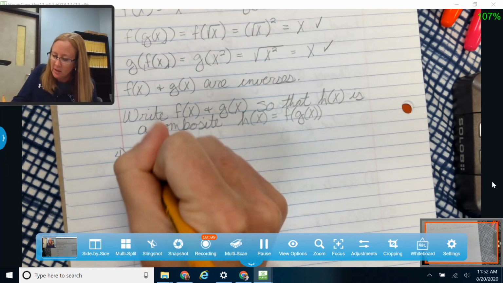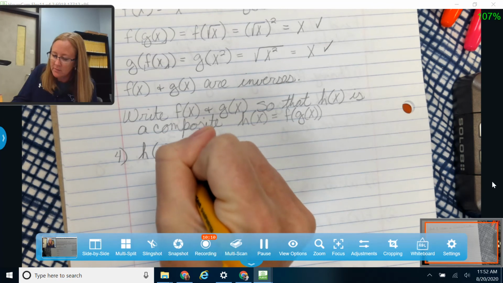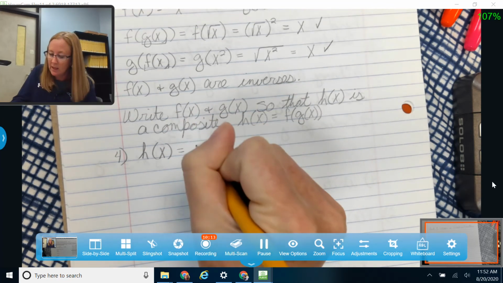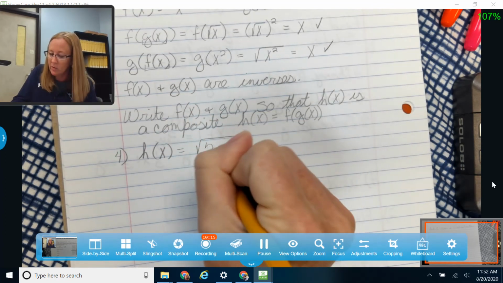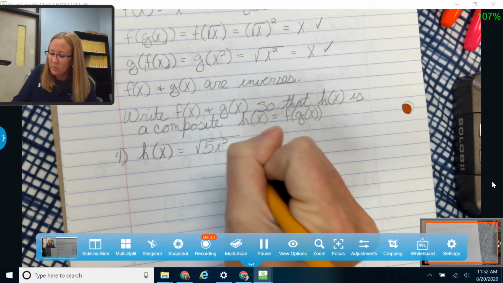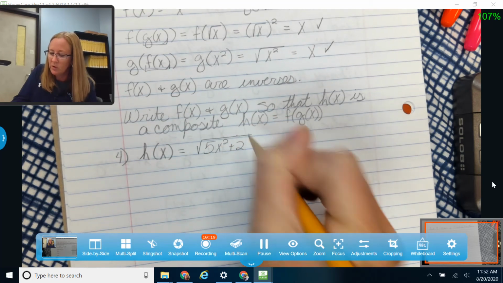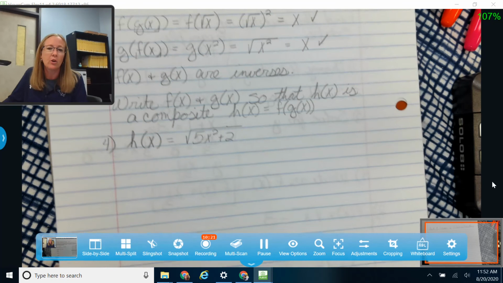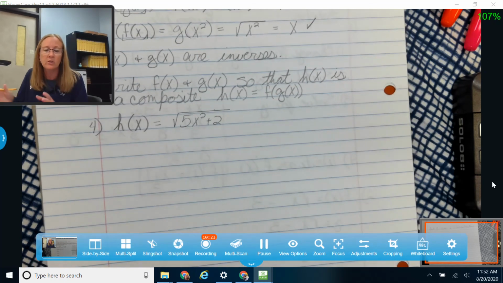So I'm going to give you h of x. So h of x I'm going to give you is the square root of 5x squared plus 2. Okay, so we can give you any function there, and I'm going to call that h. Okay, and by the way, that square root and that square don't cancel each other out because we've got the 5 and the 2 acting with them. So be careful trying to simplify too much. Okay, so that one's not going to simplify.